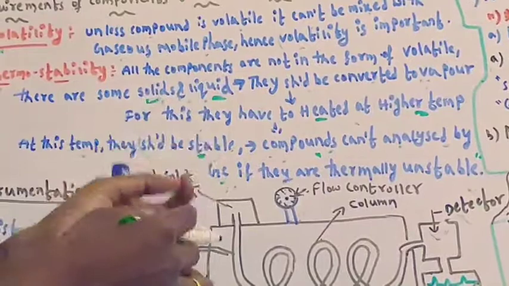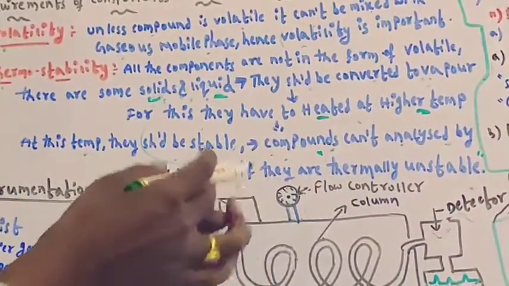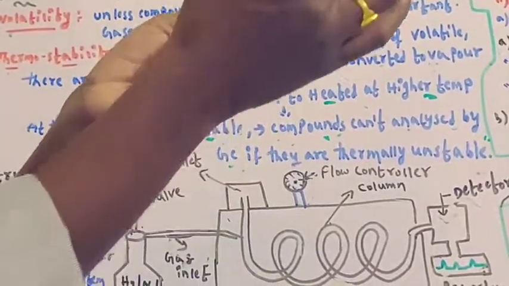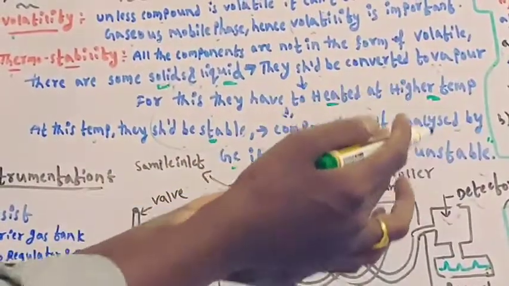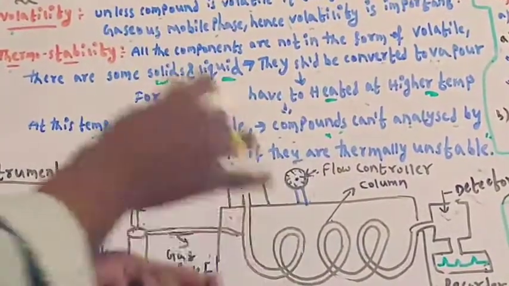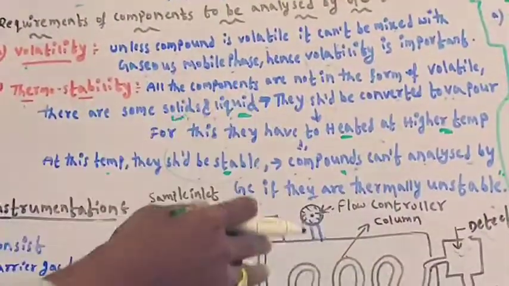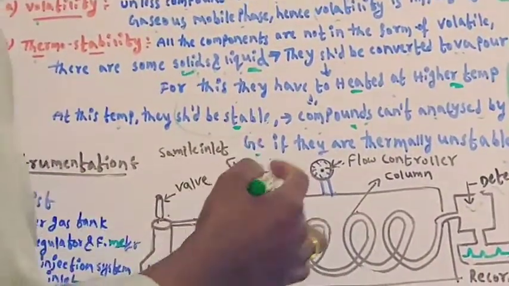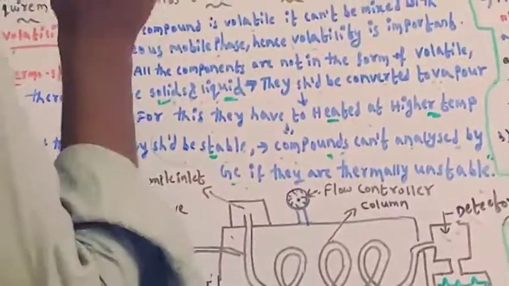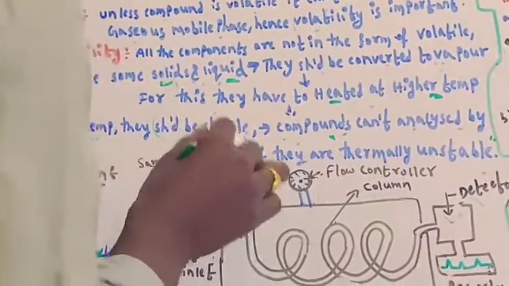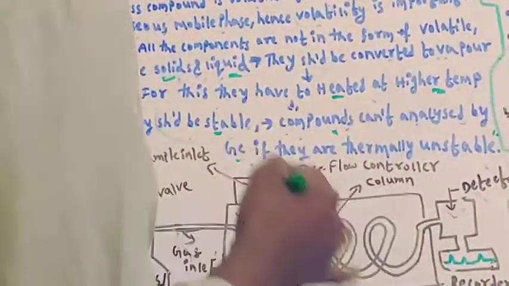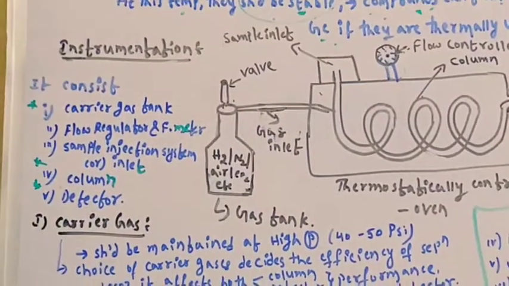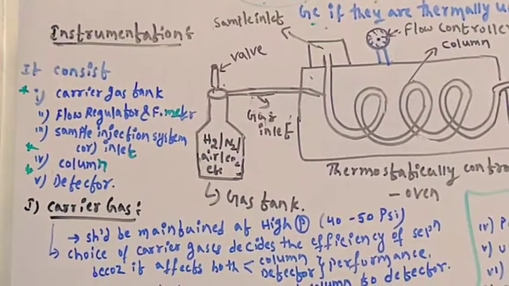Suppose we are maintaining 250 degrees centigrade. If the solid or liquid compounds are converted into vapor form at, for example, 250 degrees centigrade, at that temperature the compound should be stable. If it is degraded by temperature, we cannot analyze it by GC. If the components are thermally unstable, we cannot analyze by GC. These two are required: volatility and thermostability. And this is about the principle of gas chromatography.